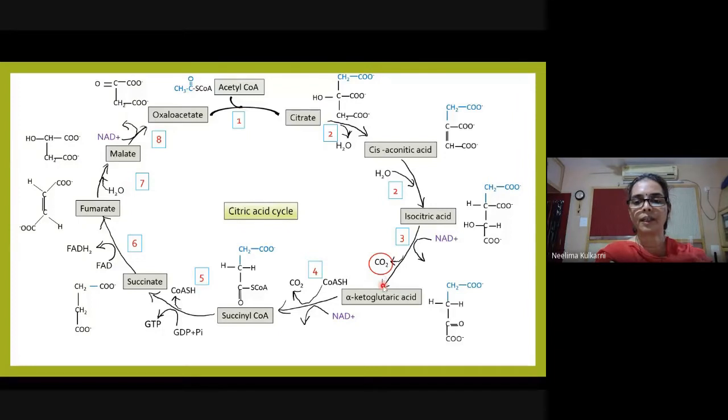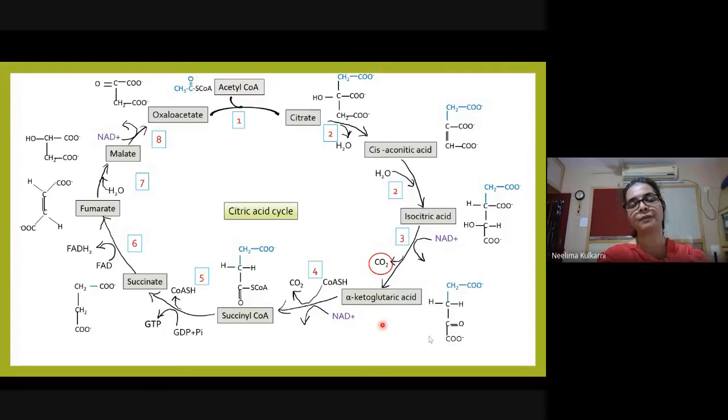Alpha ketoglutarate dehydrogenase acts next. I would like to mention here that alpha ketoglutarate dehydrogenase is a multi-enzyme complex like pyruvate dehydrogenase complex, with exactly similar arrangement. The enzyme is different, it is alpha ketoglutarate dehydrogenase, but the other two enzymes are the same and they assemble in the same manner.